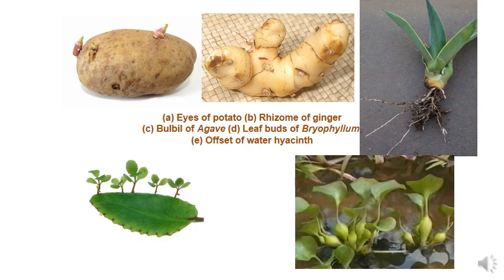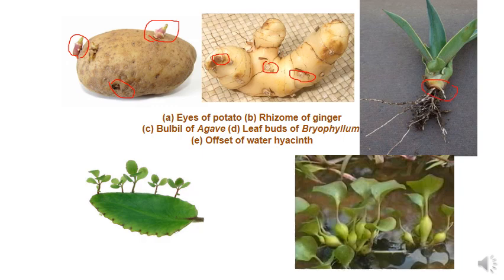Okay, so moving on to our diagram part. The first example we have discussed was the eyes or buds of potato. So these are the eyes or buds of potato. The next one is rhizome of ginger. Rhizomes are present in both ginger and banana, and both these buds and rhizomes arise from the nodes of modified stems.